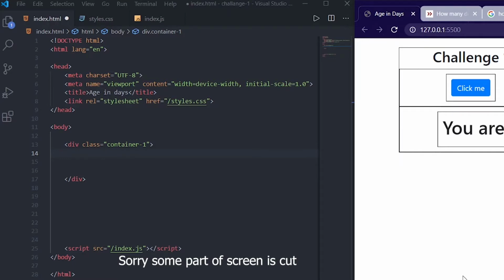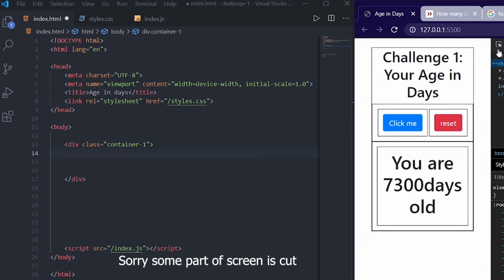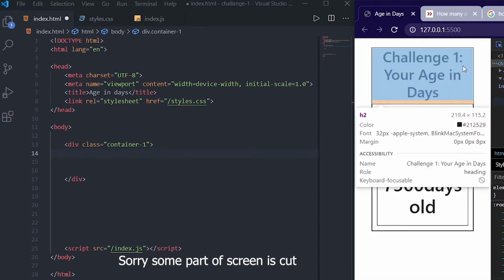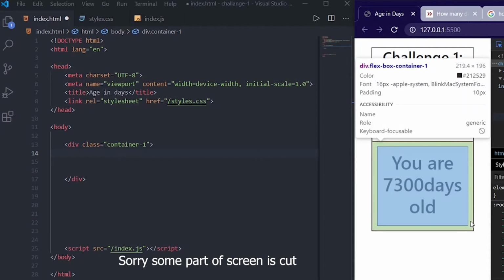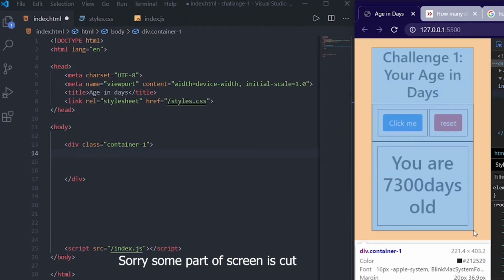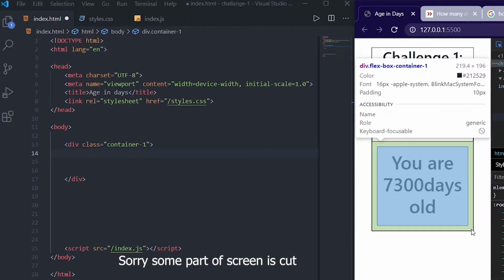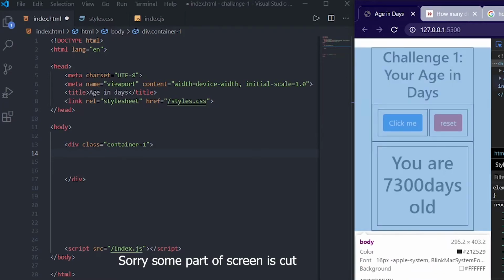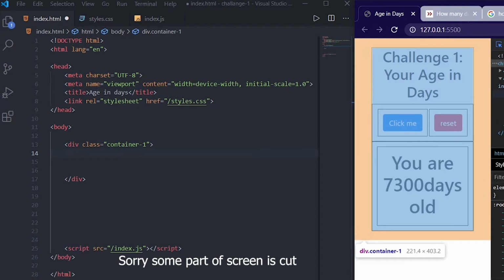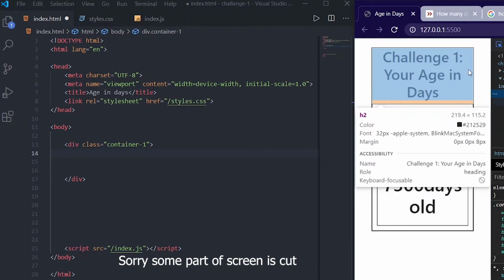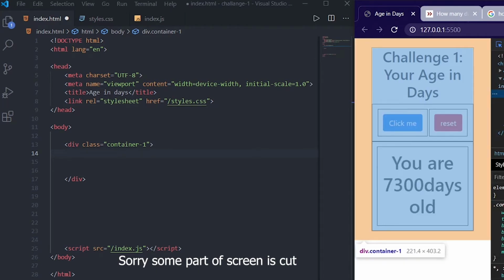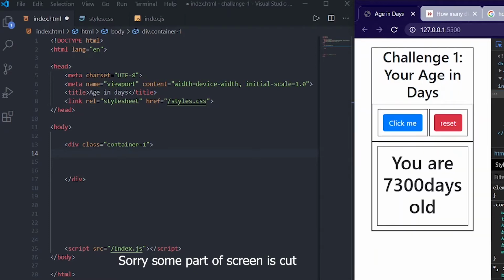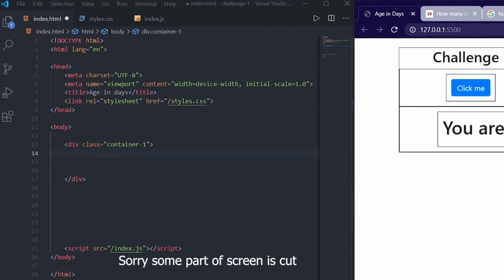Let me inspect this and show you. When you click on select an element and you go here to the last one, in the body, the blue section is our container one, the main part. So let us style that.